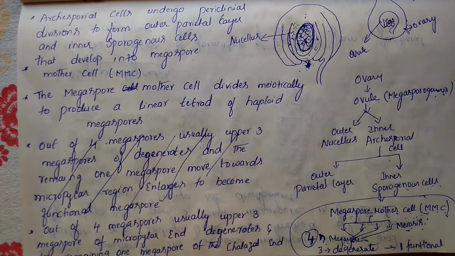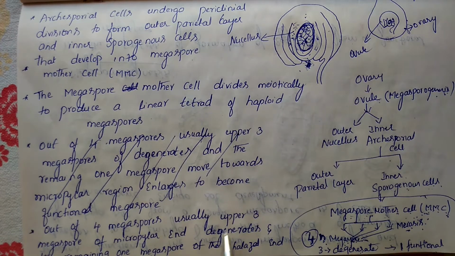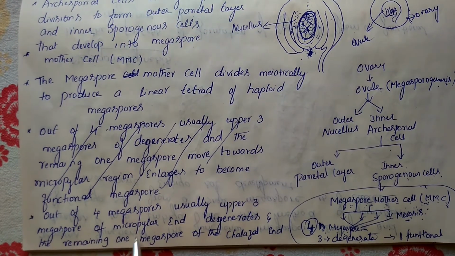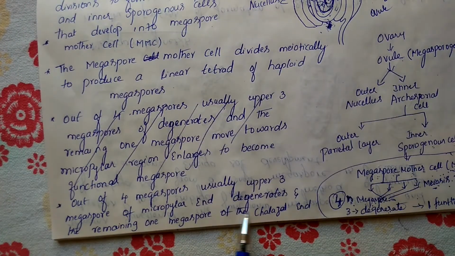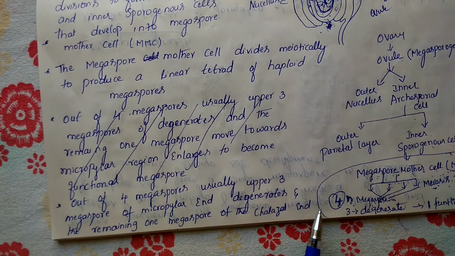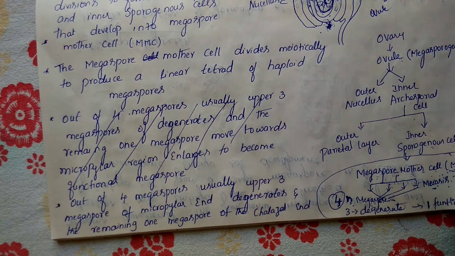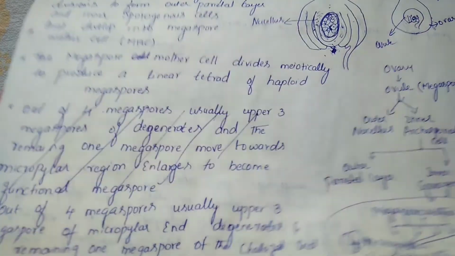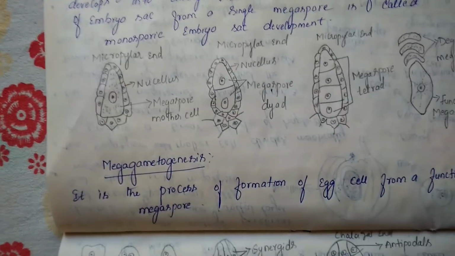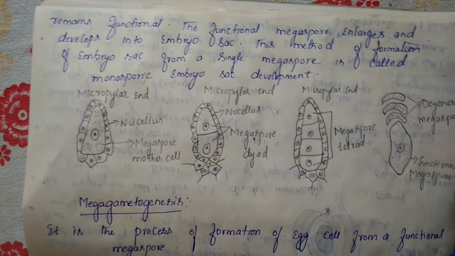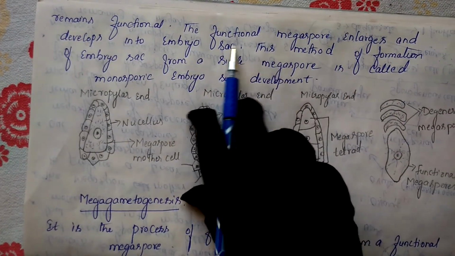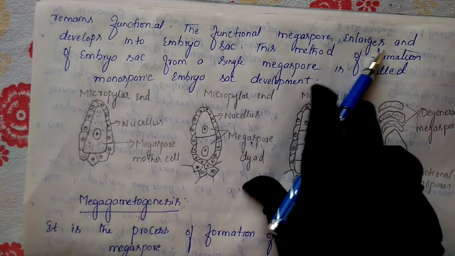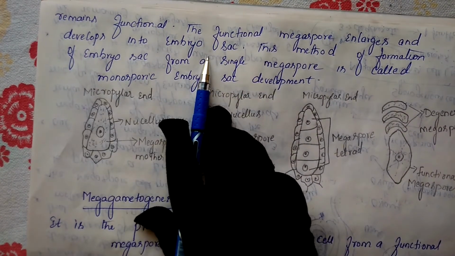So, among those four megaspores, usually the upper three megaspores, present in the micropylar region, degenerate. The remaining one, the megaspore present at the chalazal end, remains in a functional condition. I will show you the diagram here. That one megaspore enlarges and develops into an embryo sac.